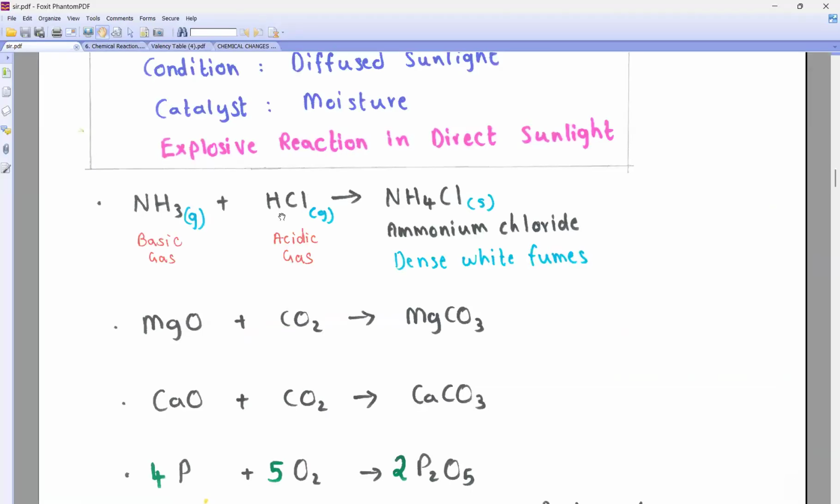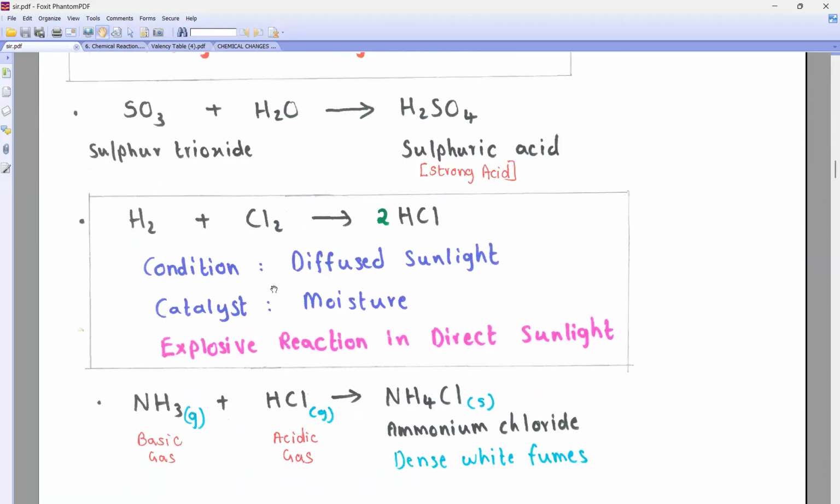So now you'll say, where is this reaction given? So look, it is given here. Okay, in the exam they can tell you to write the observation also. What happens when ammonia reacts with HCl? So you'll say dense white fumes of ammonium chloride will be formed. Any difficulty till here? Tell me. So this is all about combination.